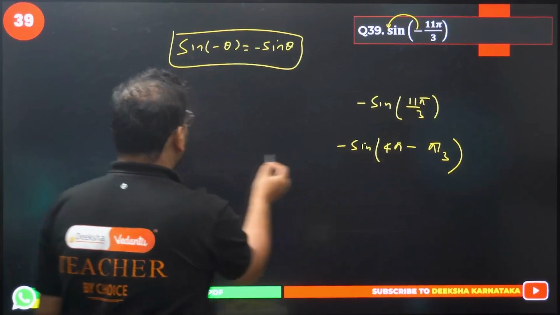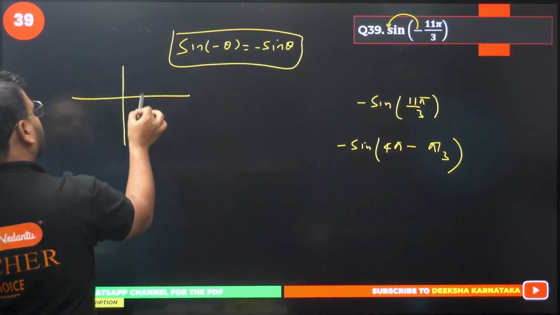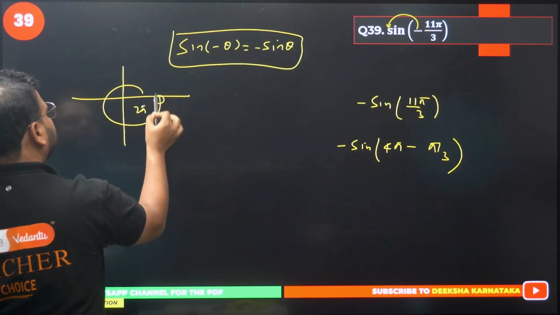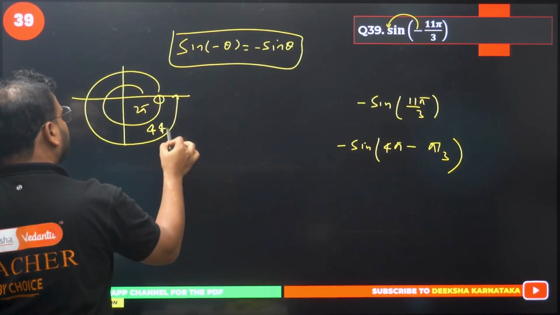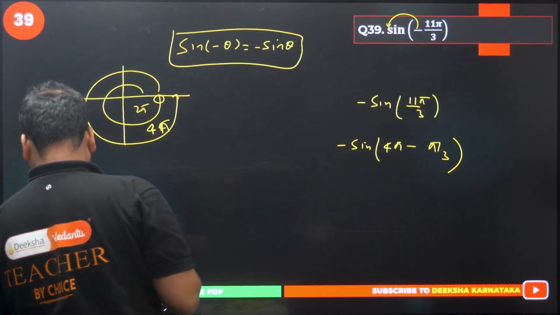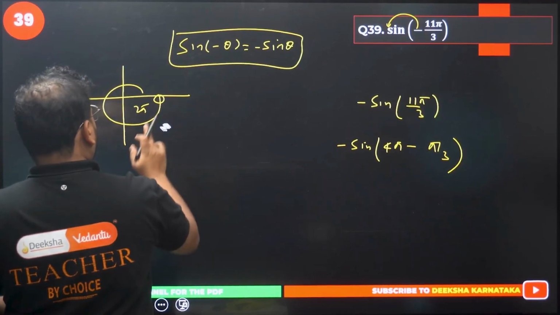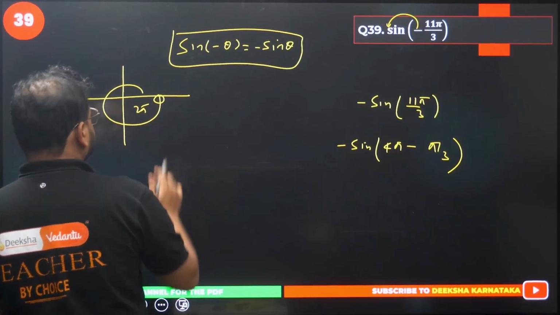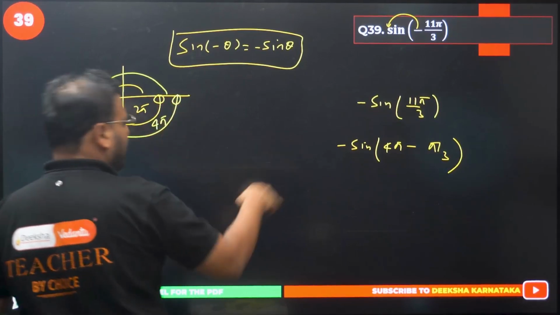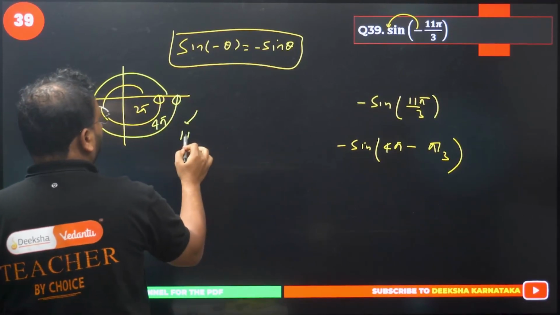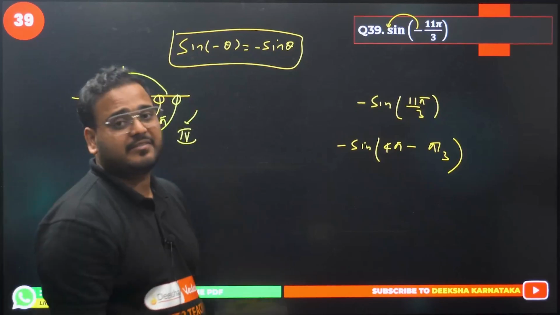So what happens over here? 2 pi, 4 pi, sorry, 4 pi, excuse me. This is 4 pi. I'm looking for 4 pi minus, which means which quadrant? Fourth quadrant. Sine is positive or negative? Negative.